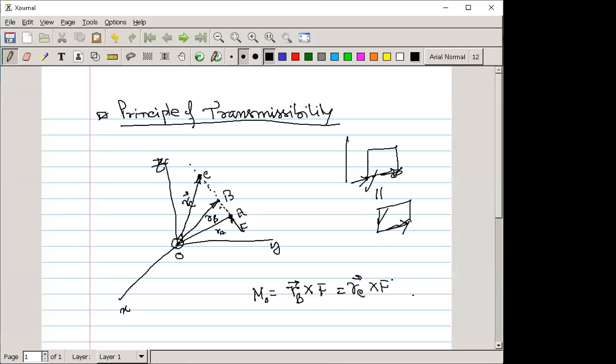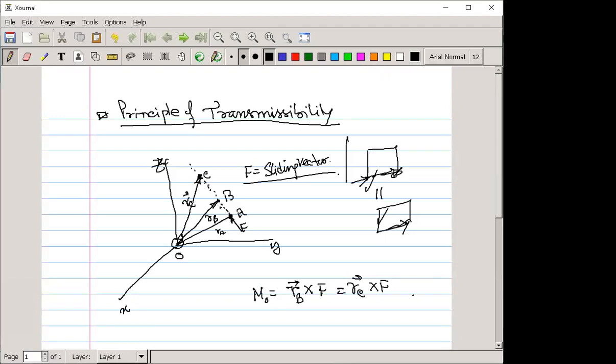So it is seen that F has the property of a vector which can slide from this position to this one. So we can say this F is a sliding vector, which does not depend on the position. At any position it can slide along the line of action and still create the same moment.